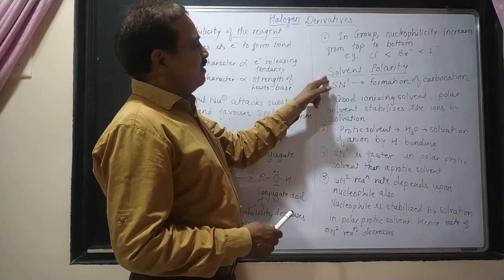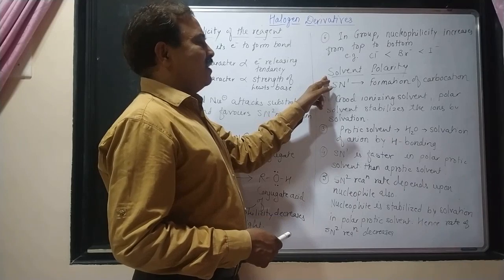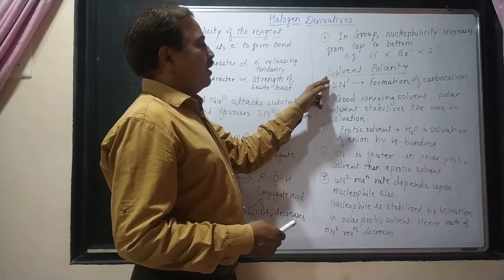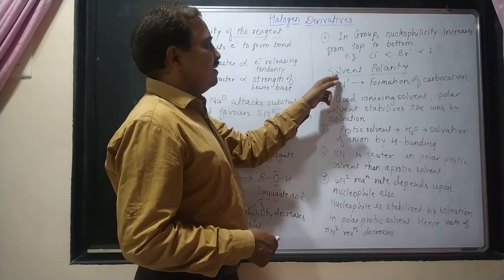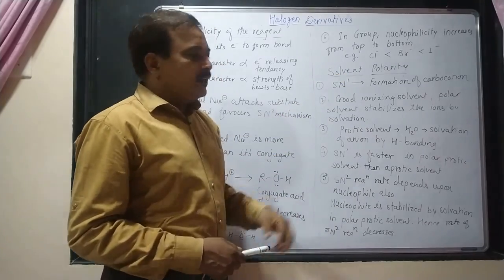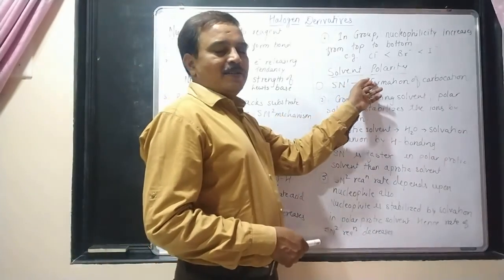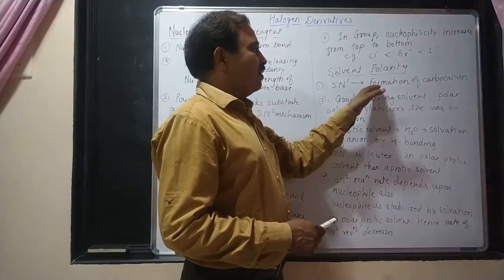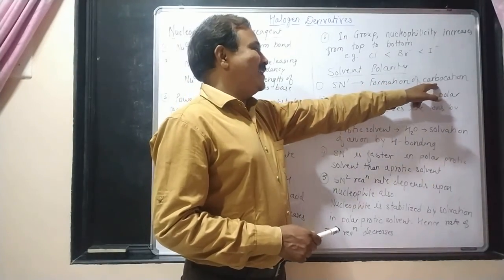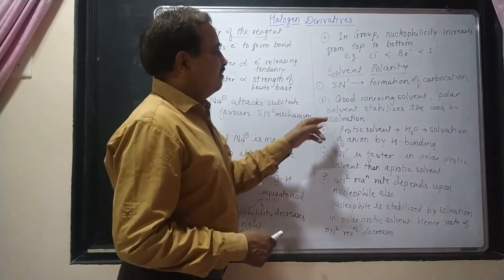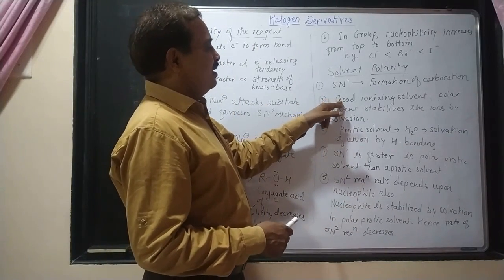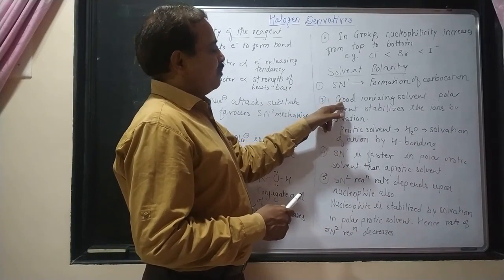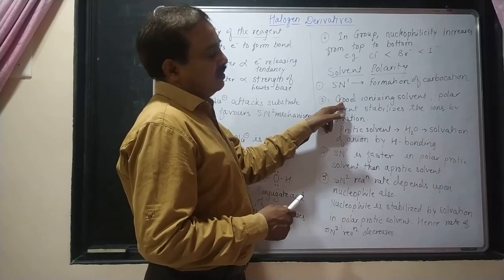The next point, which is important to explain SN1 and SN2, is solvent polarity. In case of SN1, what happens? It follows the formation of an intermediate carbocation. And how is that carbocation formed? By the breaking of the bond between carbon and the leaving group there.